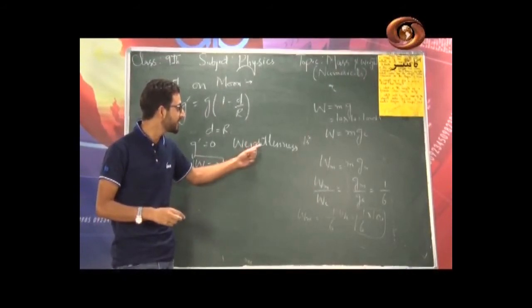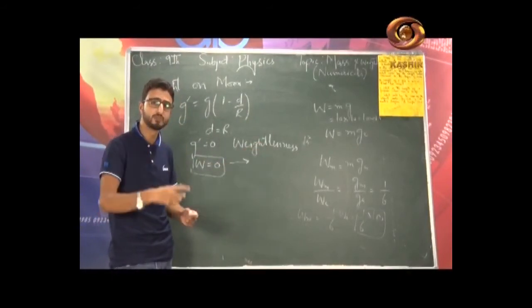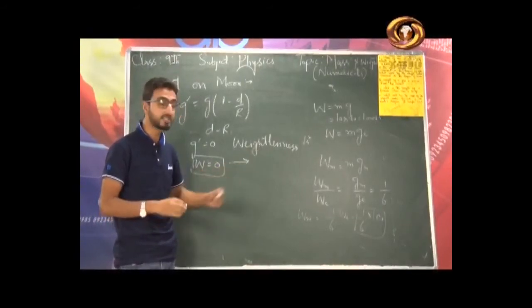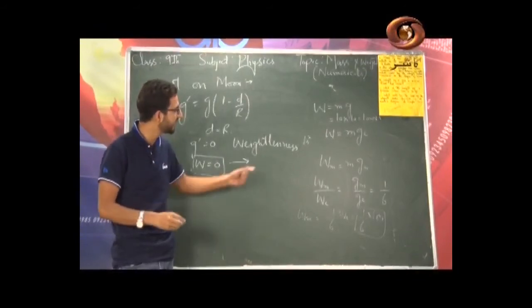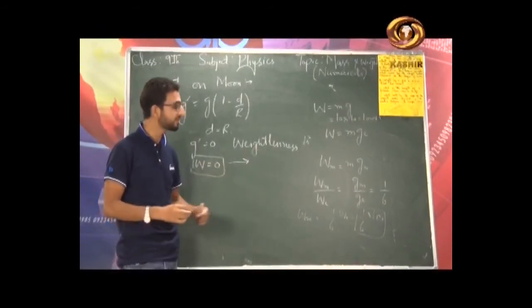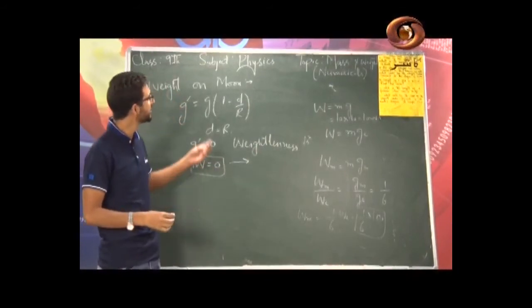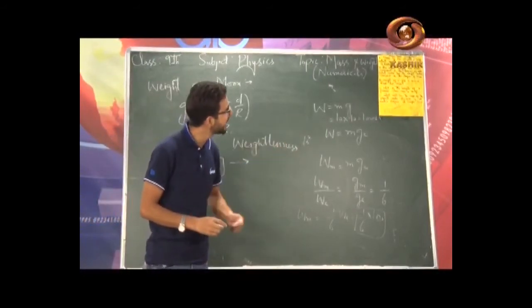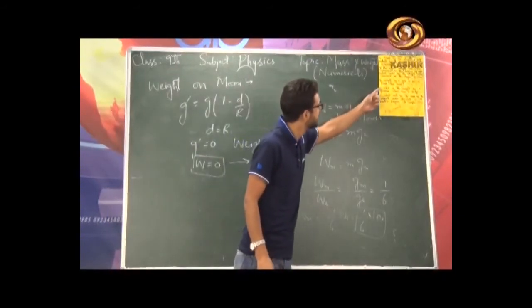And it is because of this weightlessness that astronauts feel many problems while in space, because it has adverse effects on the human organism, especially in controlling movements, difficulty in eating and breathing, and difficulty in drinking water. So this was all about the concept of mass and weight, and a few numericals regarding the concept of mass and weight. Here one numerical I would like to solve.